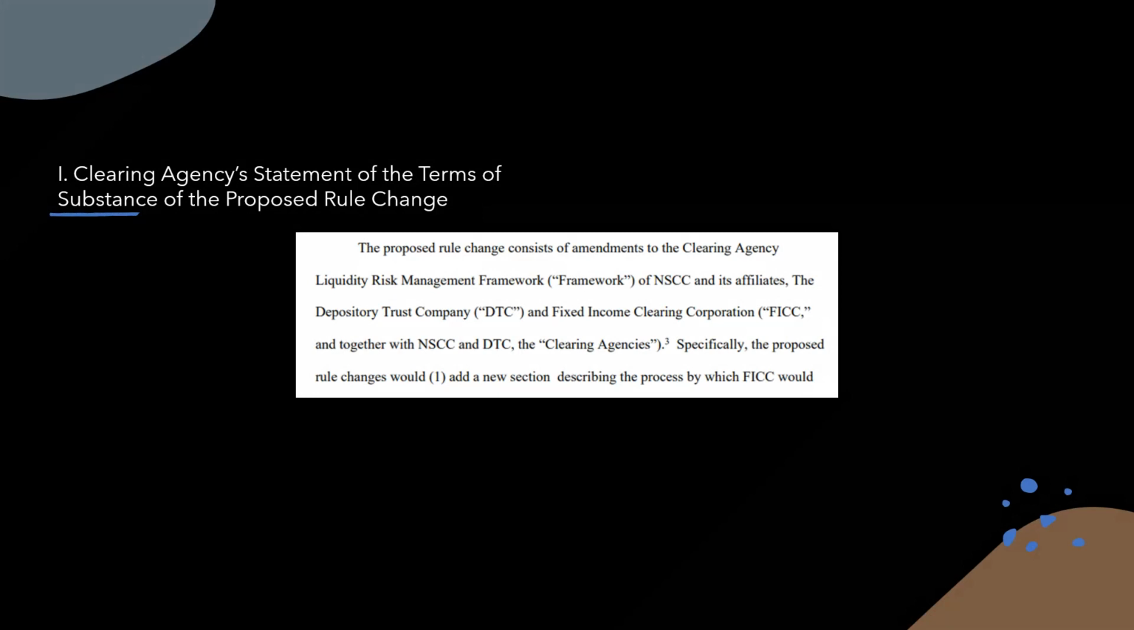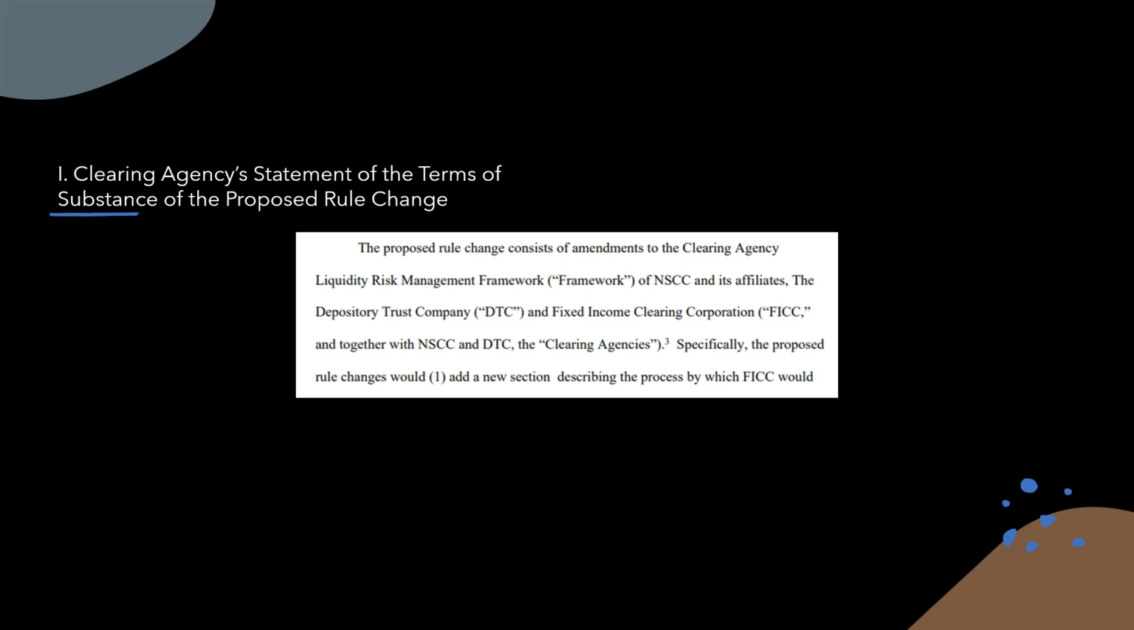So this is the clearing agency's statement of the terms of substance of the proposed change. It says here, the proposed rule change consists of amendments to the Clearing Agency Liquidity Risk Management Framework of NSCC and its affiliates, the Depository Trust Company (DTC) and the Fixed Income Clearing Corporation (FICC), together with NSCC and DTC, the clearing agencies. So remember, the DTCC is the parent company, and the subsidiaries of the DTCC are the DTC, the NSCC, and the FICC.